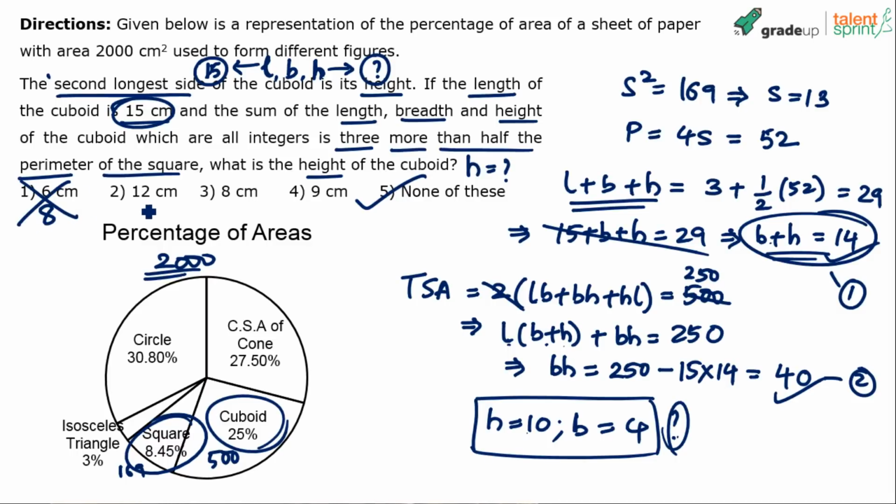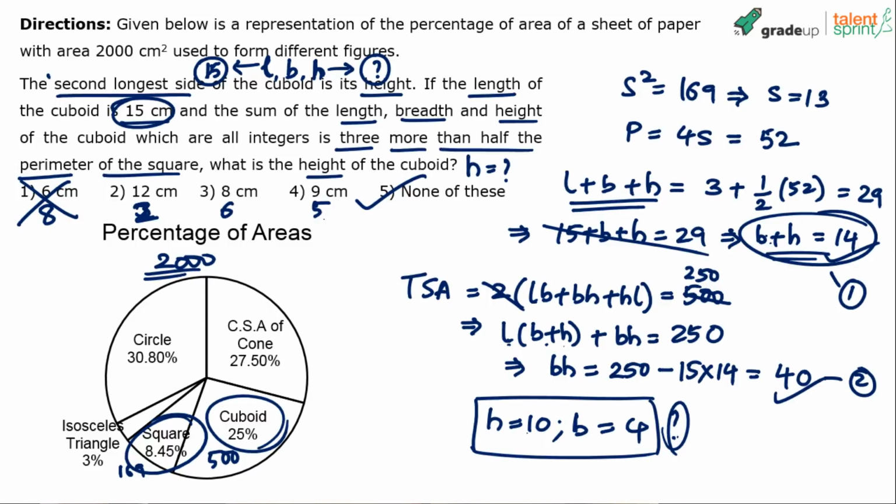If the height is 12, breadth is 2. If the height is 8, breadth is 6. Breadth and height total should be 14. So 12 plus 2, 14. 8 plus 6 is 14. 9 plus 5 is 14. What is given in the options is the height. What we have noted down is the breadth. Why is the first option eliminated? Because according to the first option, height is 6, breadth is 8, which is incorrect, right? Height should be more than breadth according to the first statement.